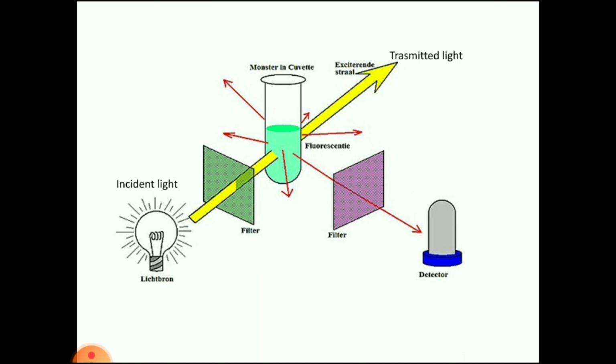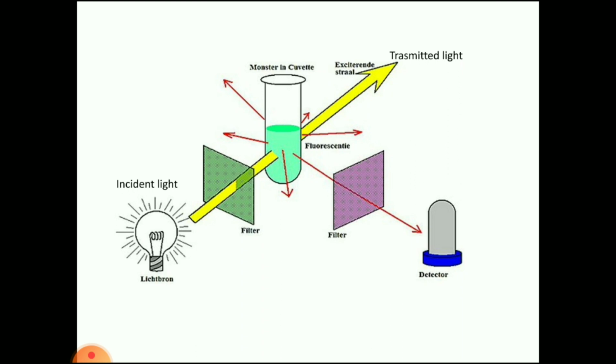So here the light source will be there. From this light source, the light will be produced. The produced light falls on the sample. That light is called incident light. When the incident light falls on the sample, some amount of light is absorbed by the compound. By absorbing that energy, the molecules go to the excited state. Again they come back to the ground state from the excited state by emitting the absorbed radiation. So the emission of radiation is called fluorescence.